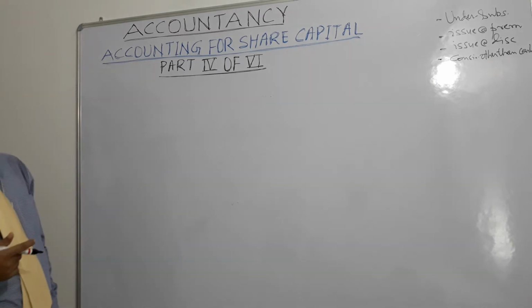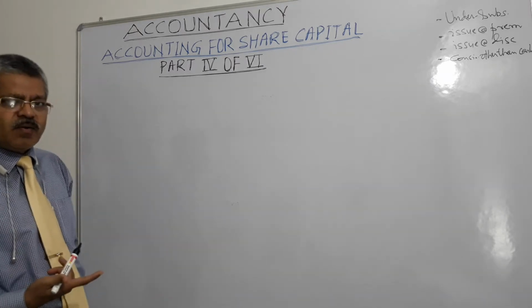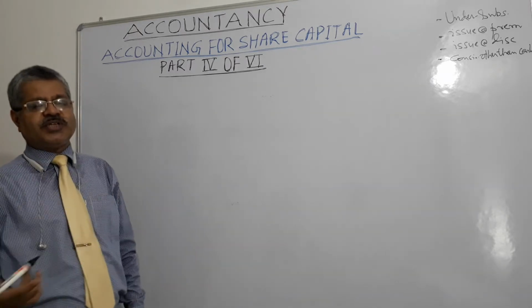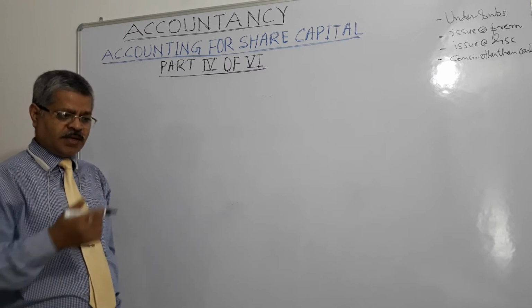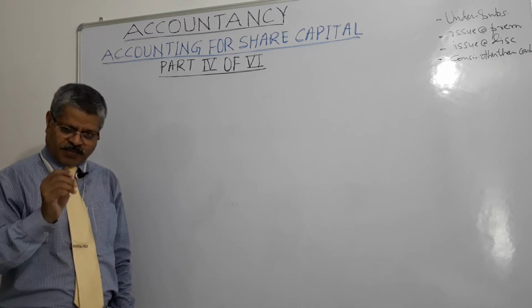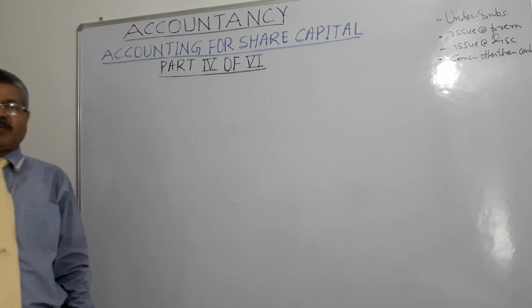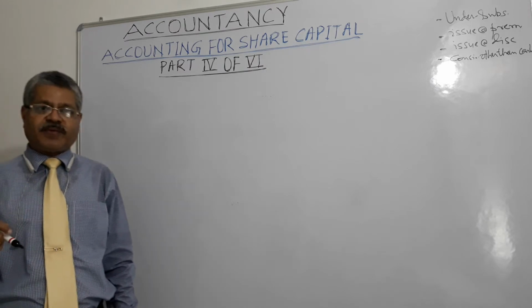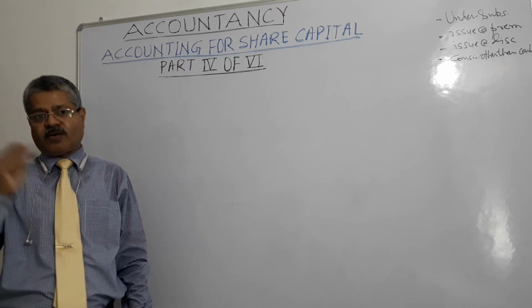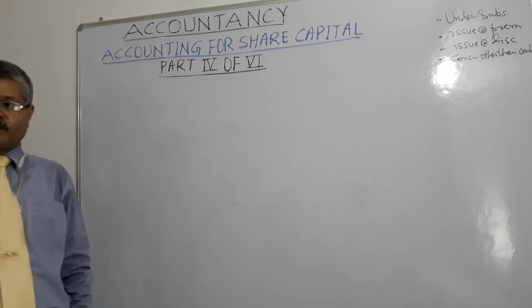And next entry is debit bank account and credit share allotment account. The money needs to go to share allotment account. Allotment money received including premium, because we have received 105 in lieu of 100, face value of 100 or par value of 100 or nominal value of 100.